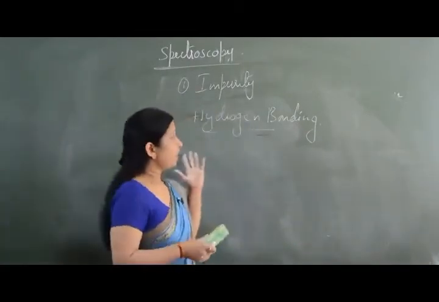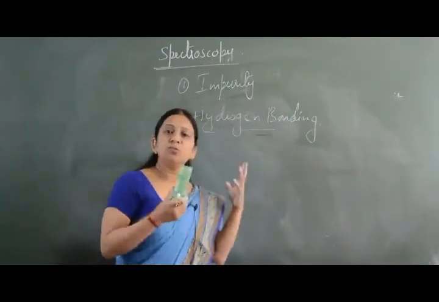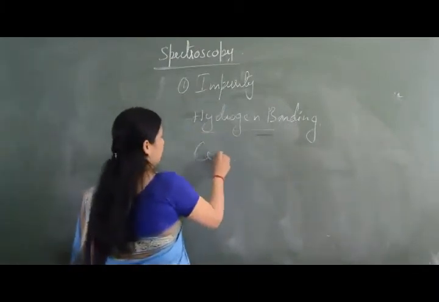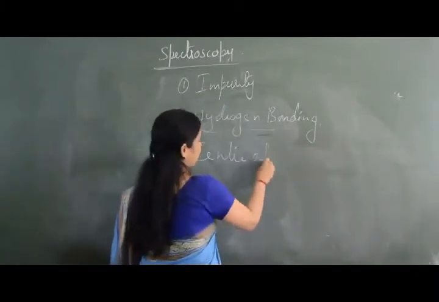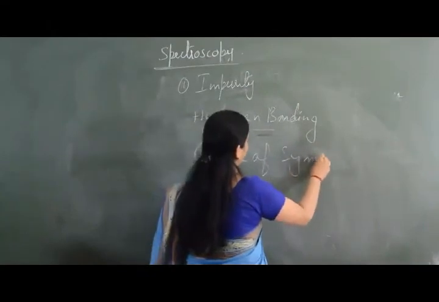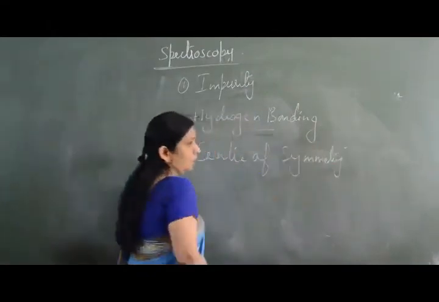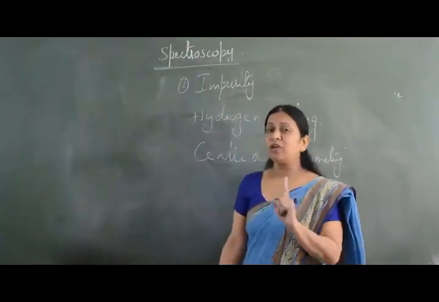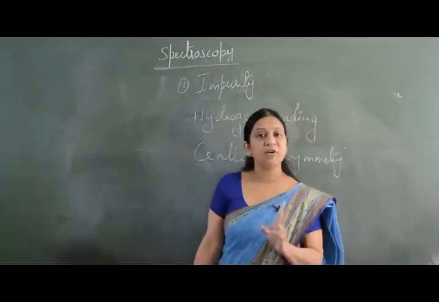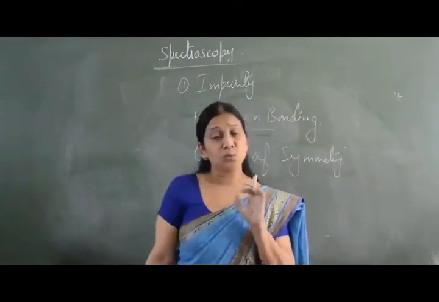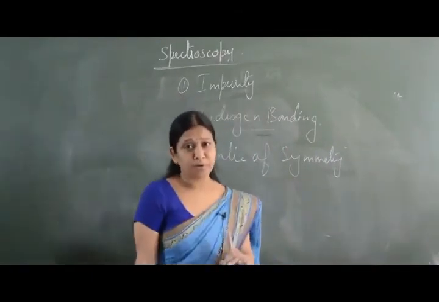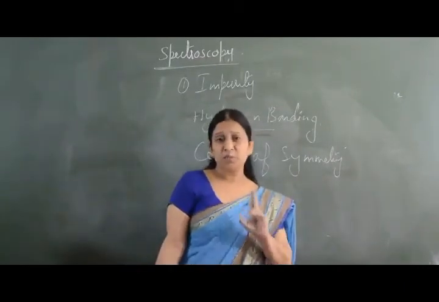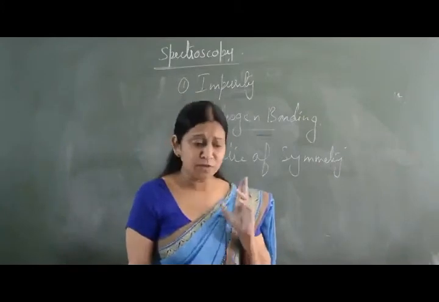So we can identify what type of hydrogen bonding is present in the molecule. Then we can determine whether the molecule has a center of symmetry or not. If the molecule is not giving IR spectra but is giving Raman spectra, that means the molecule has a center of symmetry. And if it is giving IR and Raman both, that means the molecule does not have a center of symmetry.